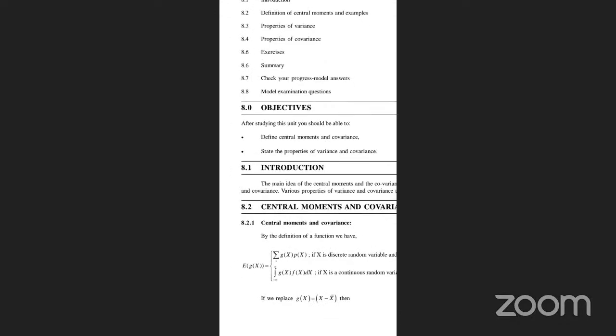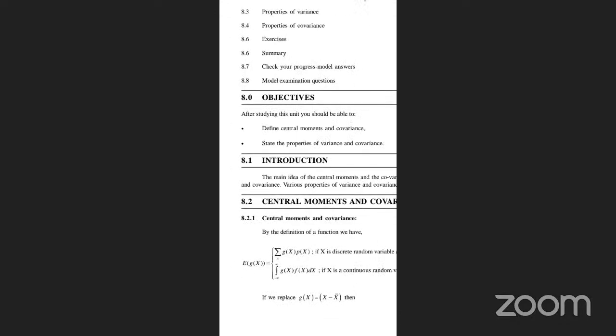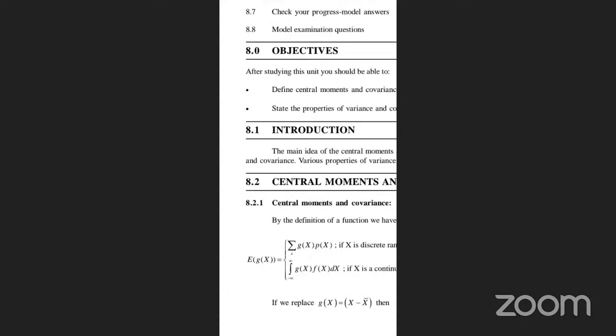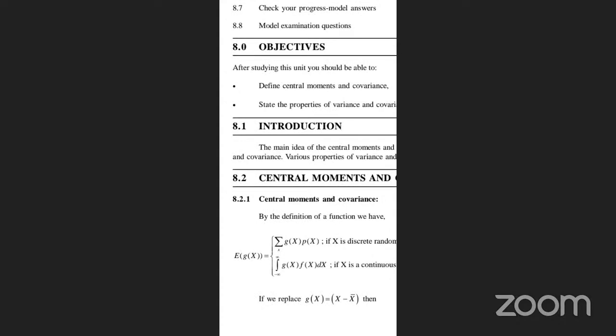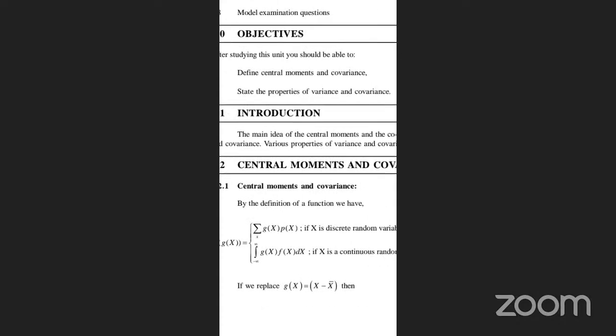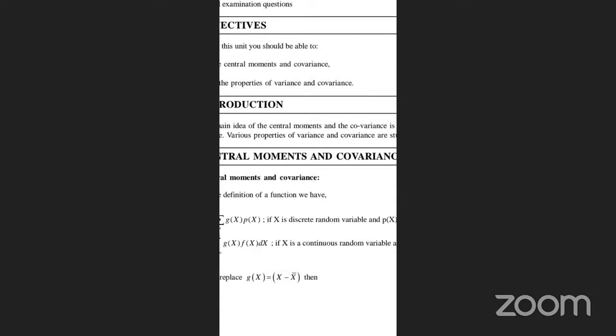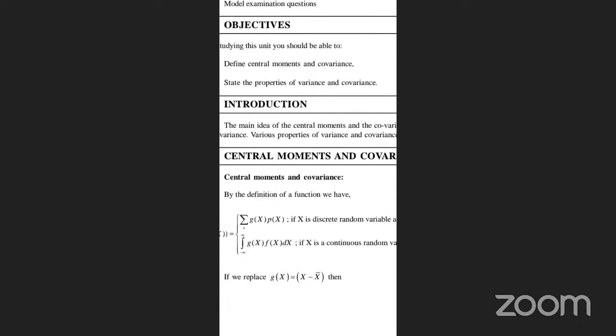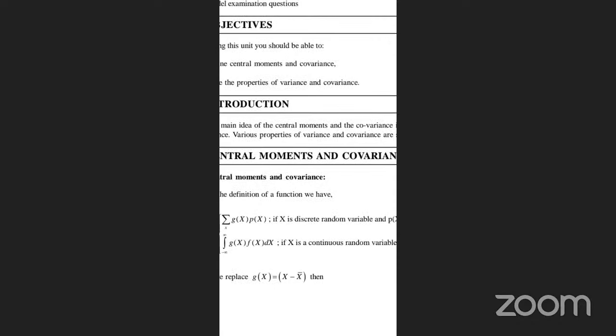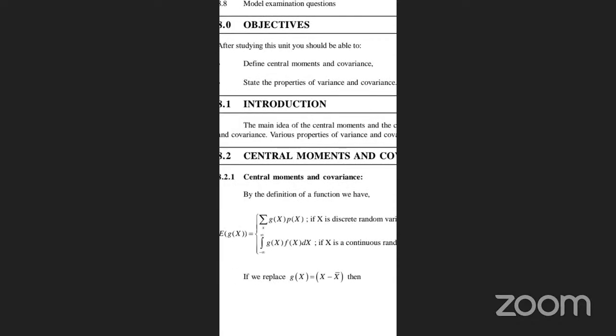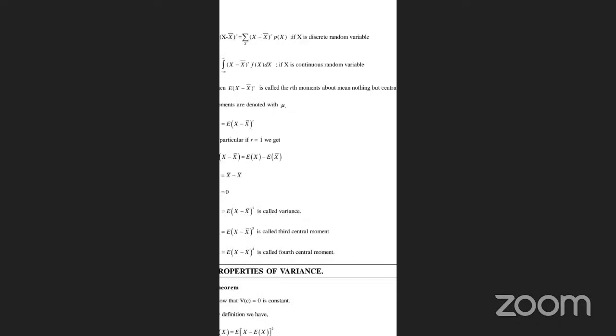The central moments: E of g of x is equal to summation of g of x and p of x, where x is a discrete random variable and p of x is the PMF, and integration from minus infinity to infinity of g of x f of x dx if x is a continuous random variable. But here we have to replace g of x with x minus x bar, where x bar is the average of x. Clear? So E of x minus x bar whole power r is equal to summation of (x minus x bar) to the power r times p of x, if x is a discrete random variable.